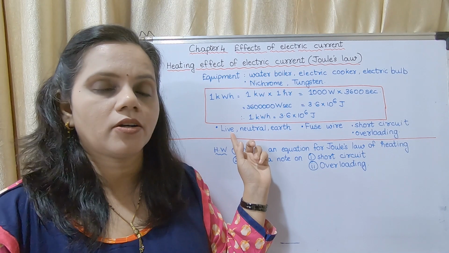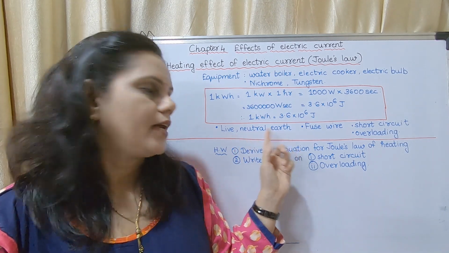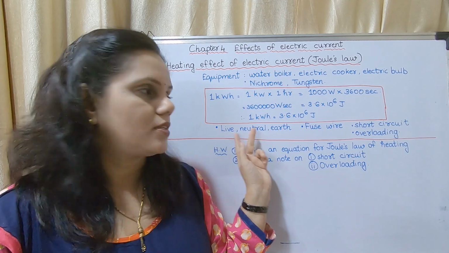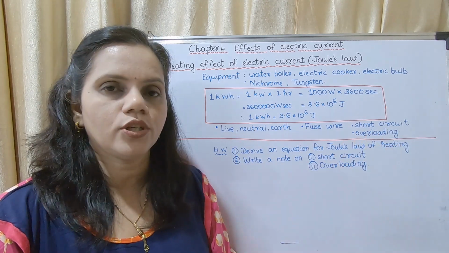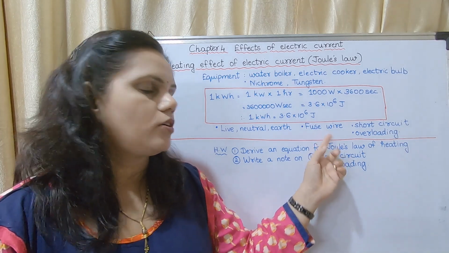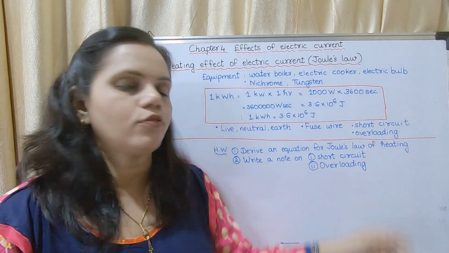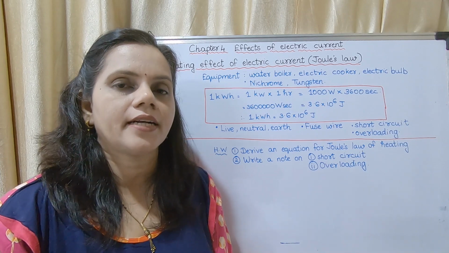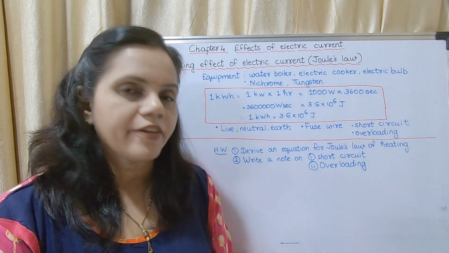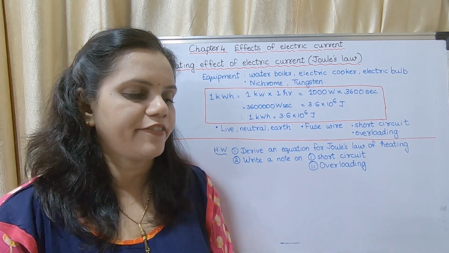So we discussed live, neutral and earth wire. If there is a leakage, then it causes a short circuit. I have told you where to mark it and write the answer. Then about the fuse wire. And now we may move on to the next topic, that is overloading, and it is on page number 50.